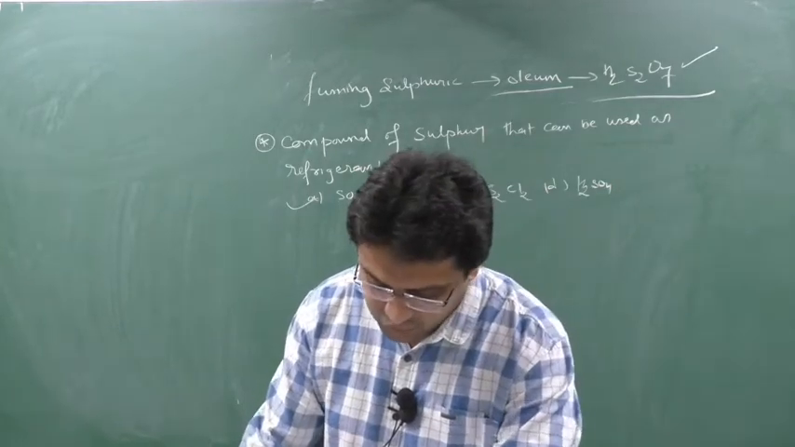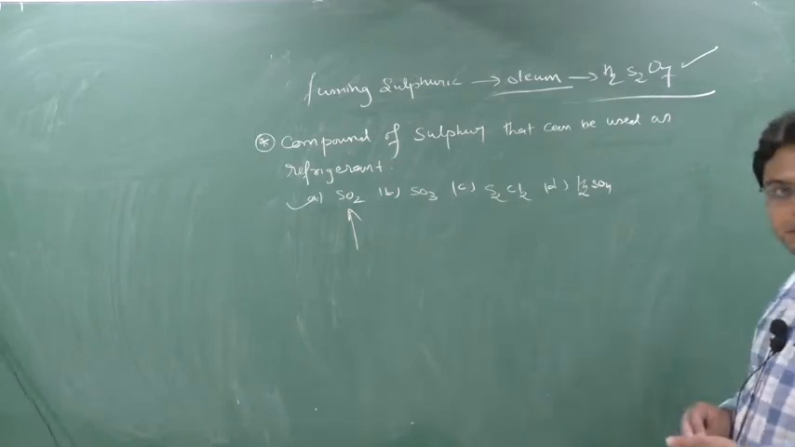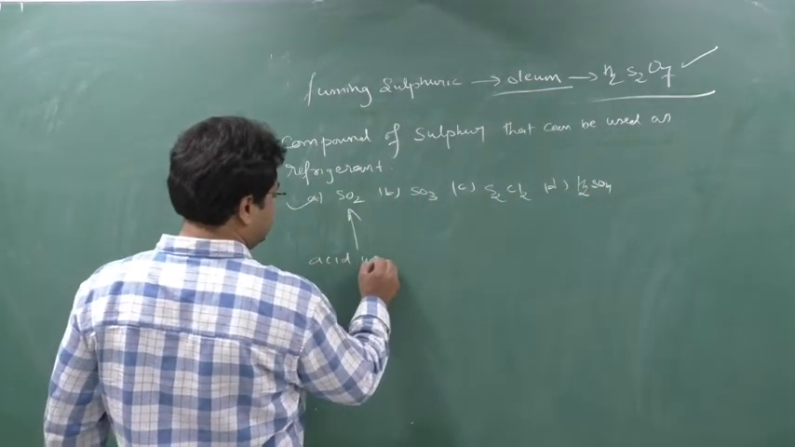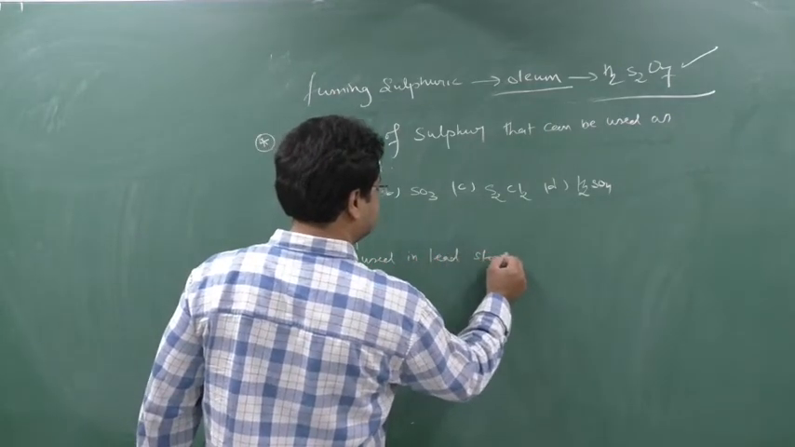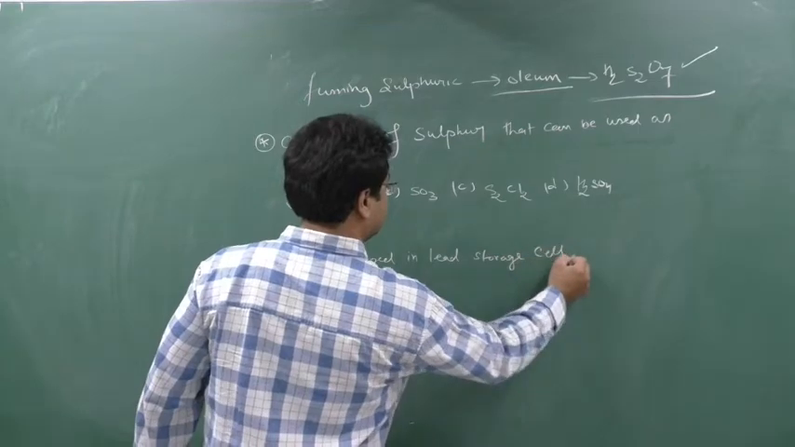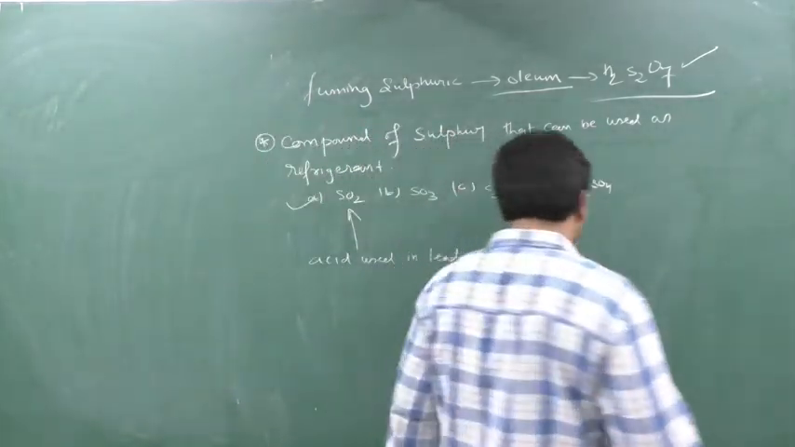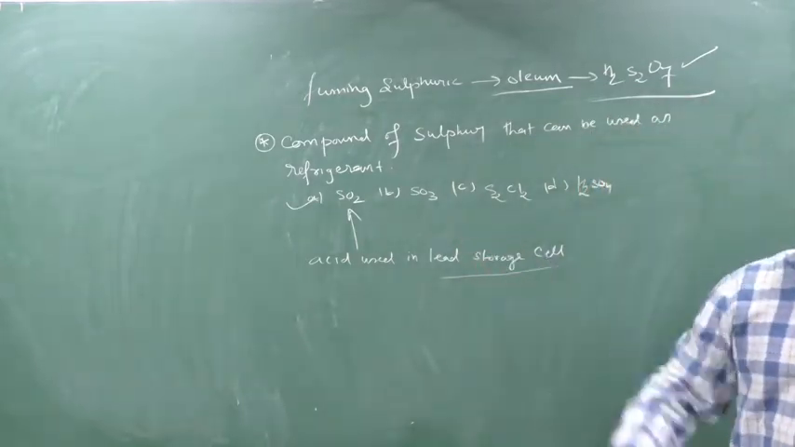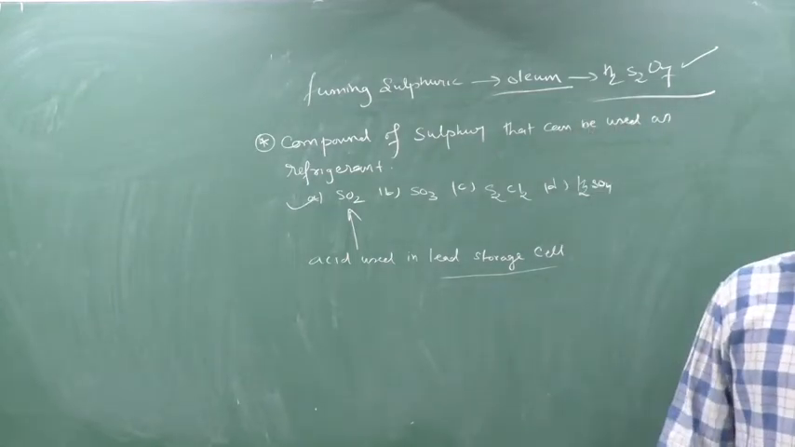The acid used in lead storage cell, simple logic, H2SO4. Write down the acid used in lead storage cell. See that your car batteries, your bike batteries are there, no? They are nothing but lead storage cells, and this will come in electrochemistry in the next chapter or the one after. There we are going to discuss in detail.